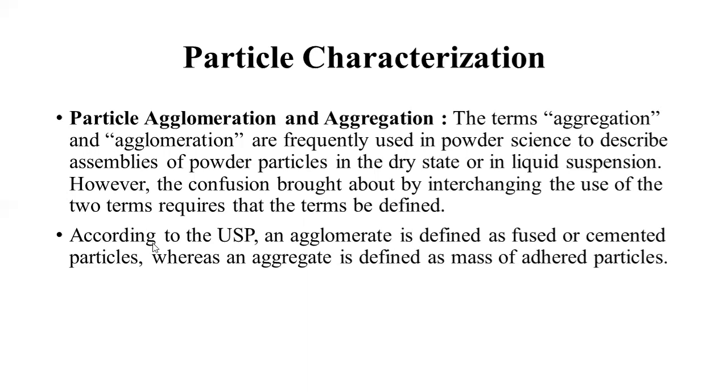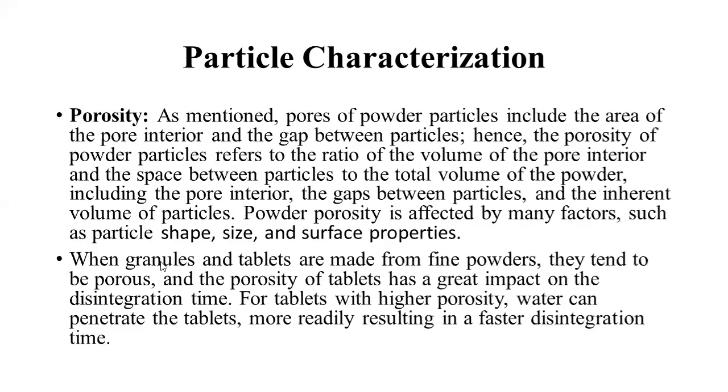Hope the difference is clear. Agglomerate is the combination of particles that are tightly bound, whereas aggregate is where the particles are loosely adhered with one another.